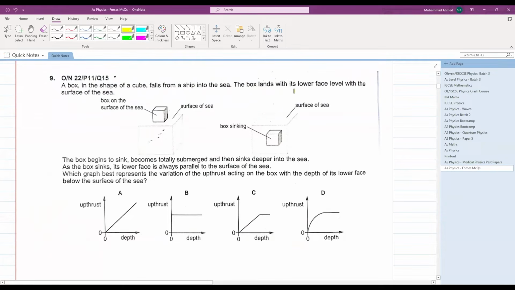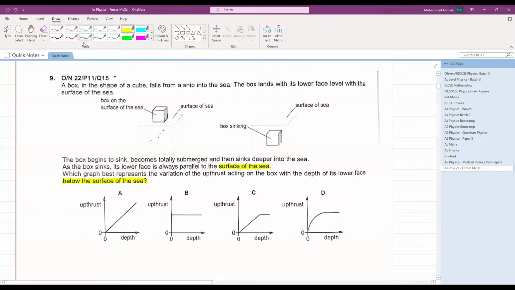A box in the shape of a cube falls from a ship into the sea. The box lands with its lower face level with the surface of the sea. The box begins to sink, becomes totally submerged, and then sinks deeper into the sea. As the box sinks, its lower surface is always parallel to the sea. Which graph best represents the variation of the upthrust acting on the box with the depth of its lower surface below the surface of the sea?